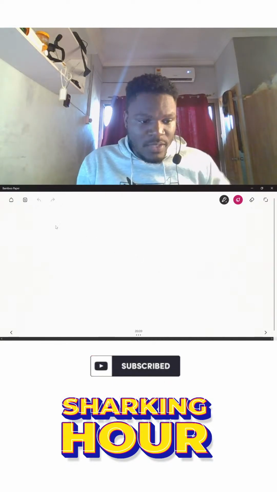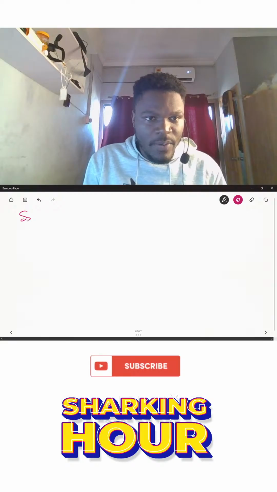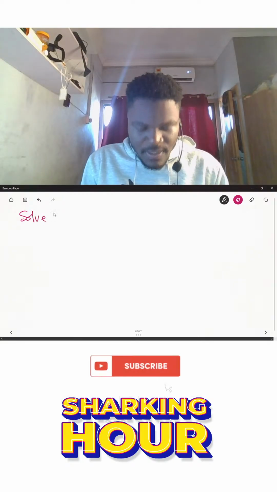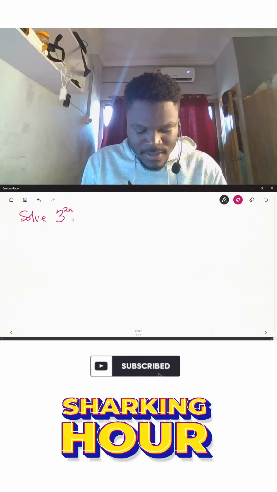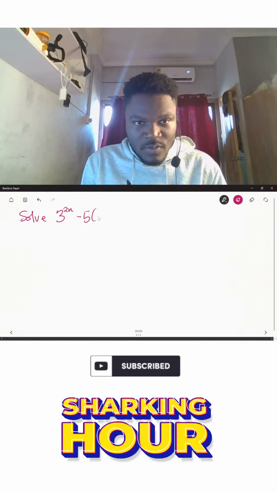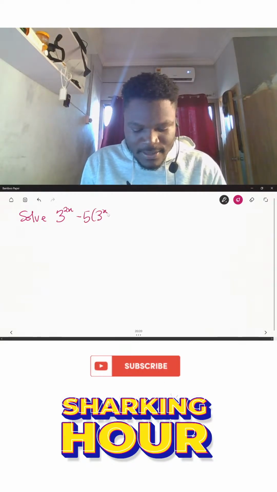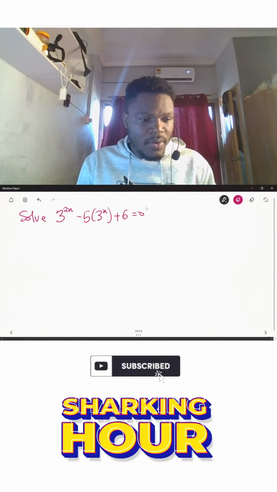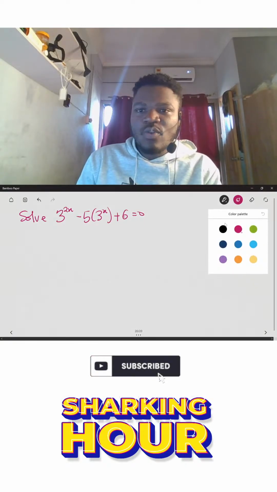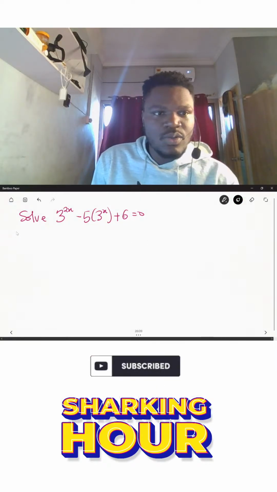Okay, so we are to solve the equation 3 power 2x minus 5 into bracket 3 power x plus 6 is equal to 0. Are we okay? So this is the problem we have. Let's go ahead and look at the solution to this problem.